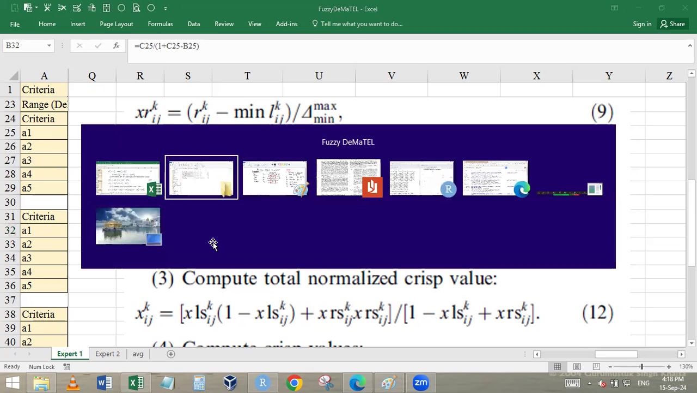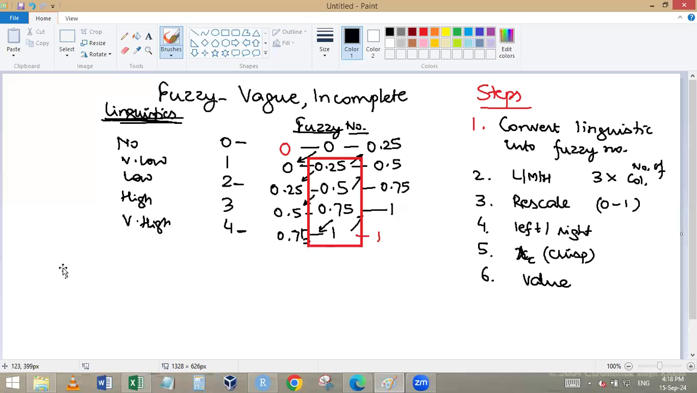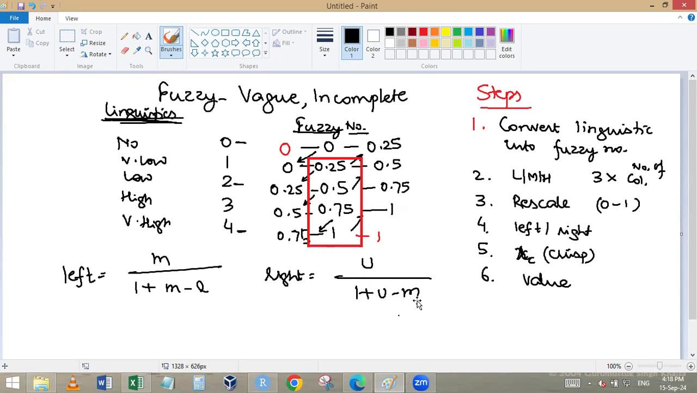Let me write it there also. So the formula of the left becomes: left is equal to middle divided by 1 plus middle minus low. On the right side, just like left we started with middle, when right is there, start with the upper value or high value: upper divided by 1 plus upper minus middle. Can you see a pattern? M over 1 plus M, U over 1 plus U. From the M, subtract what is immediately to its left, the low. From the upper side, subtract what is immediately to its left, the middle.